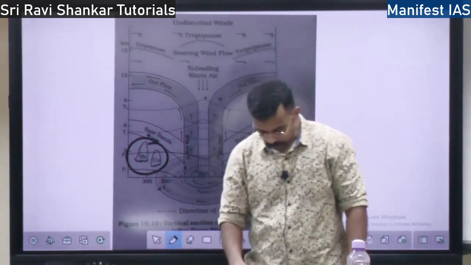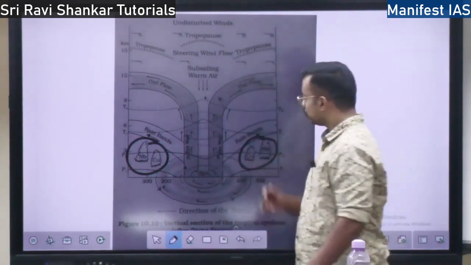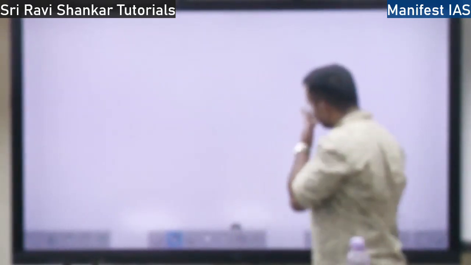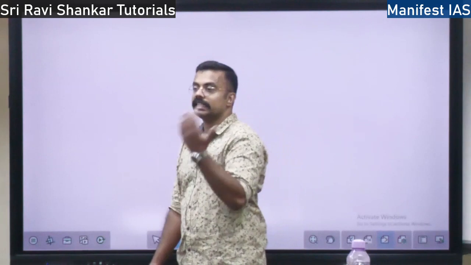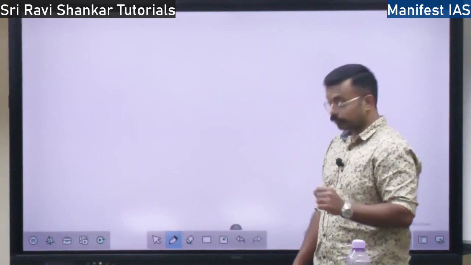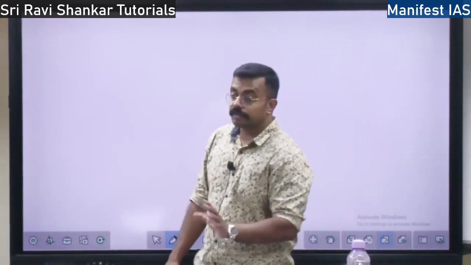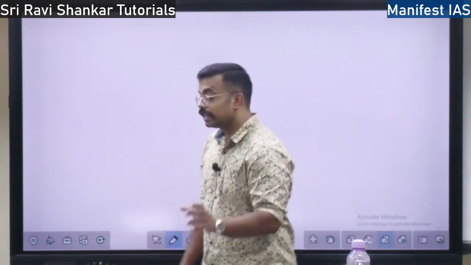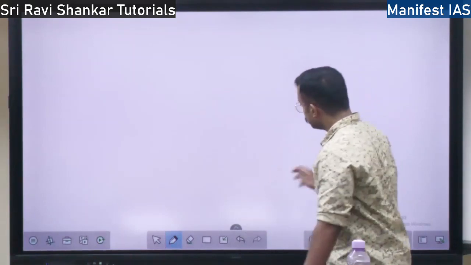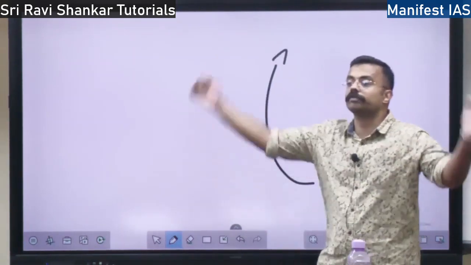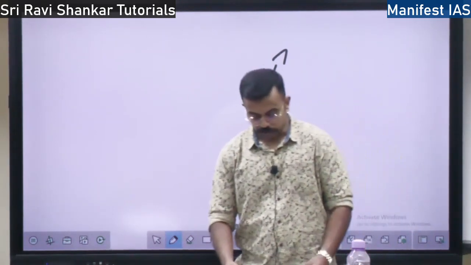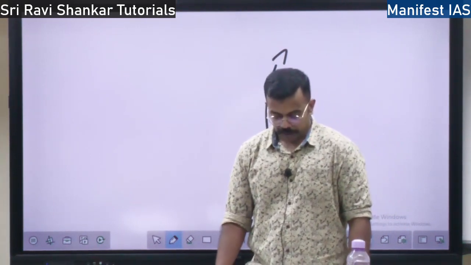Next. Here, what happens in the thunderstorm? There will be an intense updraft of rising warm air. The warm air will be rising, right? I told you, normal convectional rainfall would not lead to thunderstorms. When there is intense, very strong convection, the warm air will be rising a lot from the bottom to the top. Then only you will get the tropical thunderstorms. Thunderstorms will happen during that time.